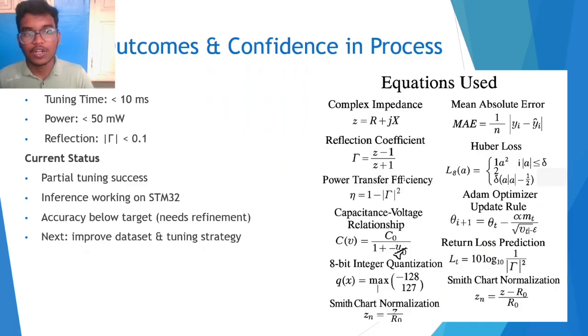The target goals were latency of less than 10 milliseconds, power of less than 50 milliwatts, and a reflection coefficient of less than 0.1. These are the equations I used to create everything: the ML equations and the transmission line equations.